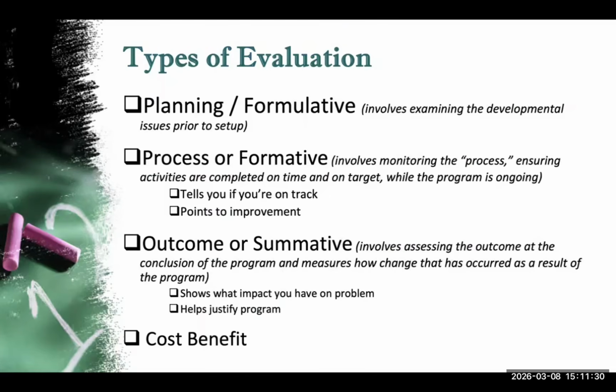Now we move to the third stage of the program evaluation, the summative evaluation. Outcome or summative evaluation involves assessing the outcome at the conclusion of the program and measuring the change that has occurred as a result of the program. It shows what impact you have on a problem and helps justify the program.